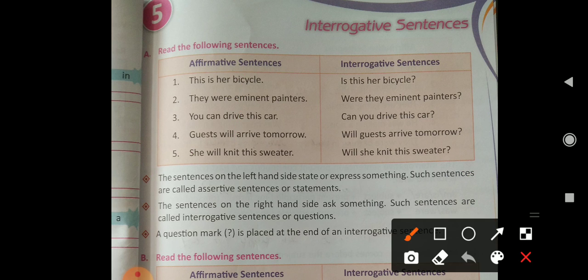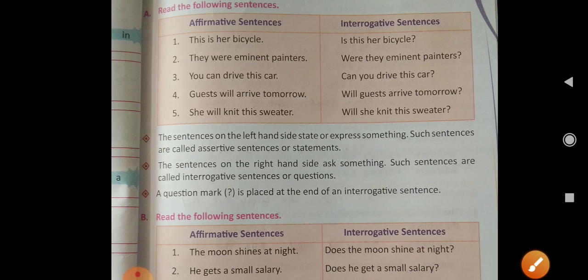Let's read it. This is her bicycle. Is this her bicycle? They were eminent painters. Were they eminent painters? You can drive this car. Can you drive this car? Guests will arrive tomorrow. Will guests arrive tomorrow? She will knit this sweater. Will she knit this sweater?